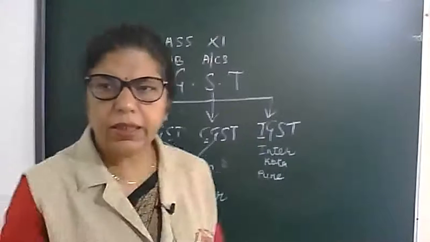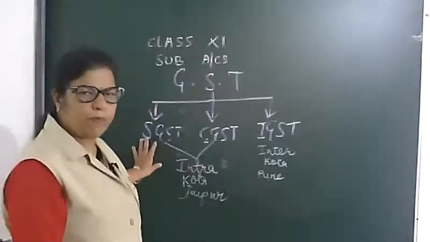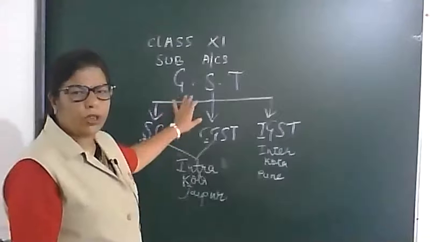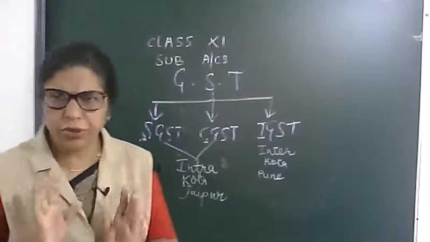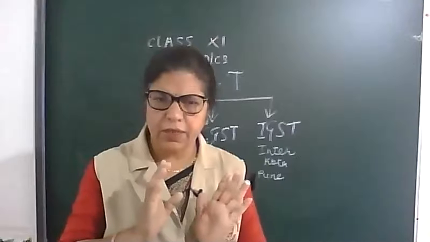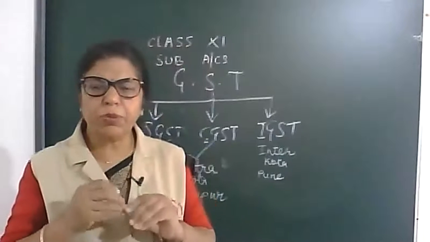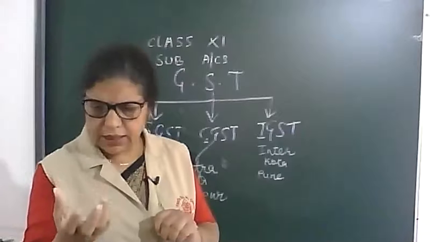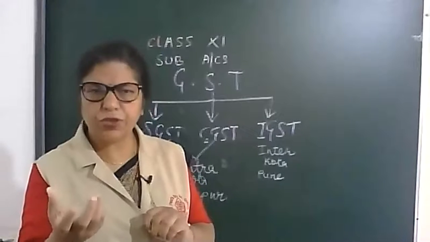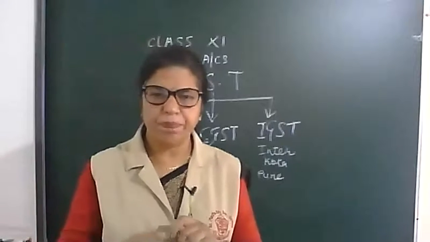So today we completed the GST concept, goods and service tax. See in the name, goods and service. Do you know what is good, what is service? Goods means tangible things which we can see, touch, transfer, okay, separable.